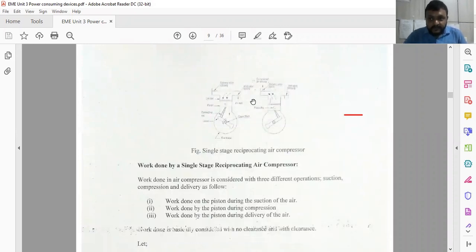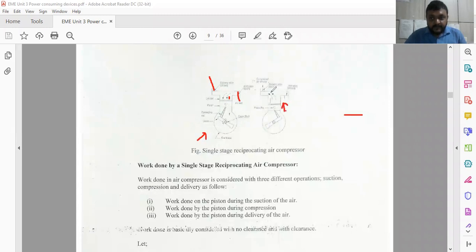So here you have to see the similar configuration. You can easily find the piston here. This is the piston. Air is inside, air is outside. So air is entered. This crank is rotated by supplying electrical energy through the crank, and then the piston is moving upward in the second stage.